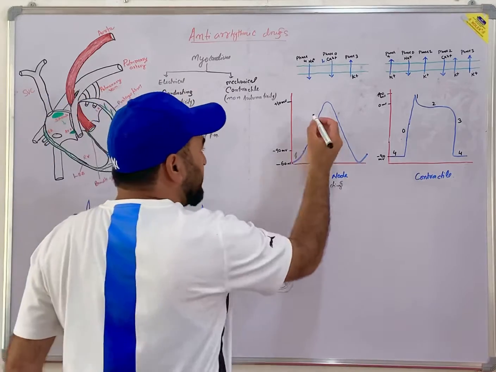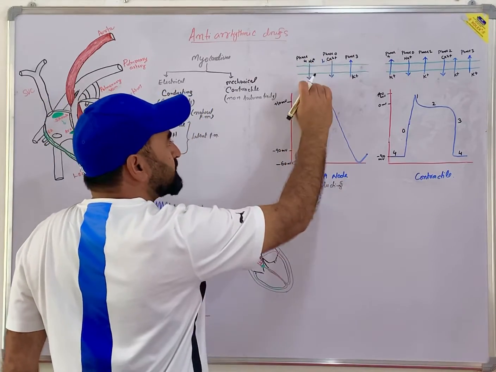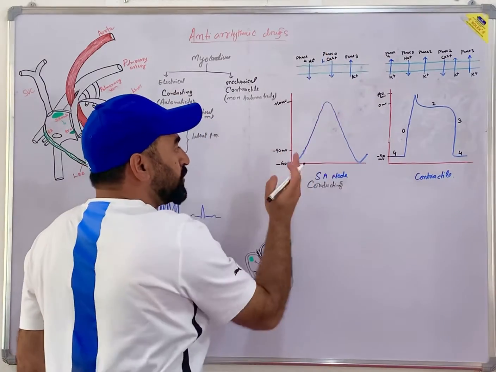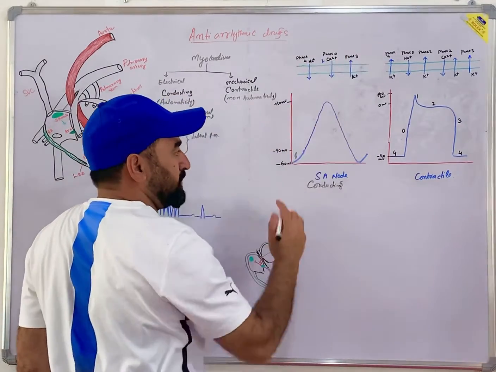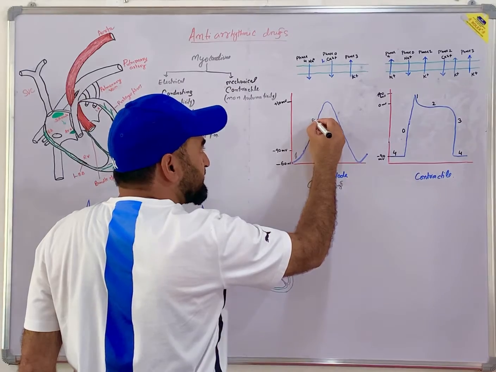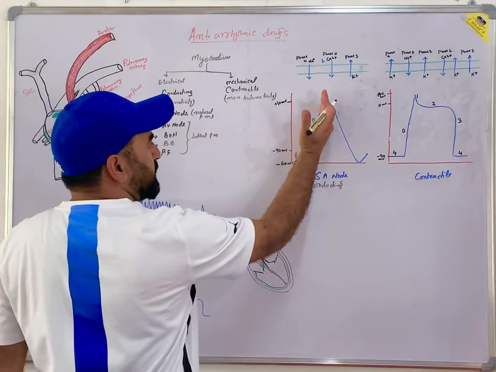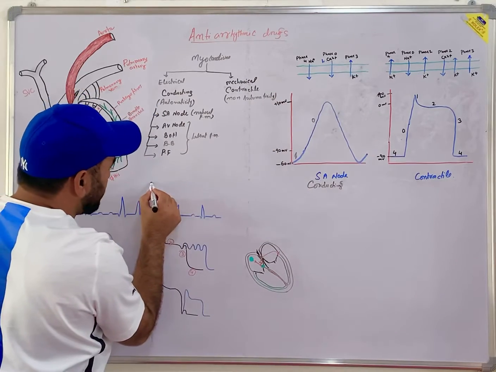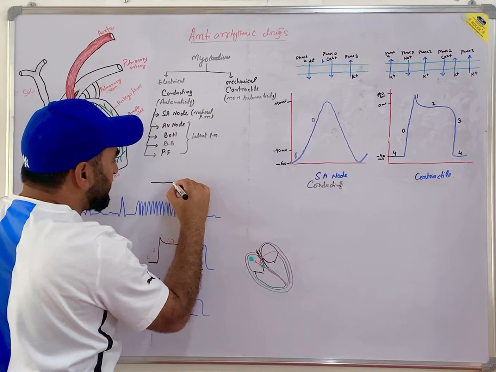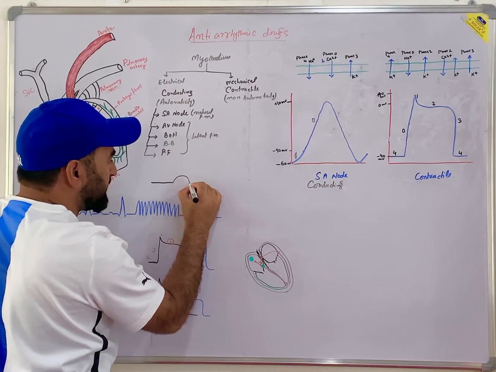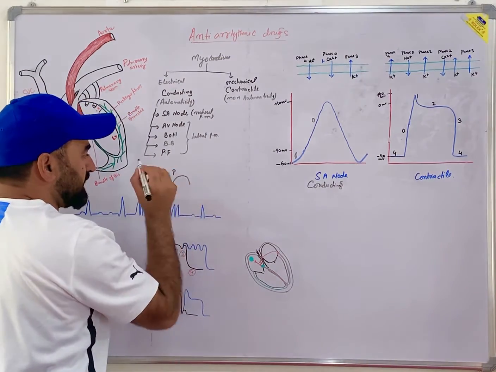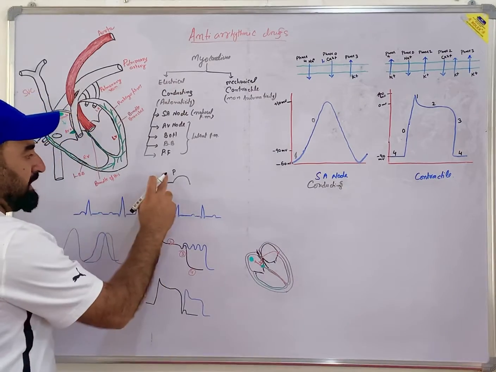Number 2: when there is entry of sodium, it activates these L-type calcium channels to start the depolarization wave. So the L-type calcium channel starts phase 0. This is the depolarization, in which the SA node generates the depolarization wave. This is your depolarization wave in the electrocardiogram, represented by the P wave.